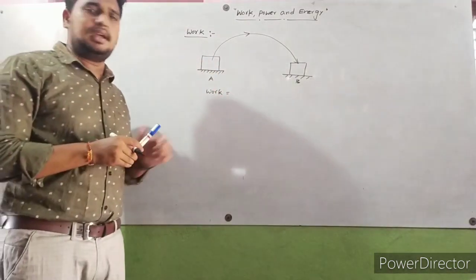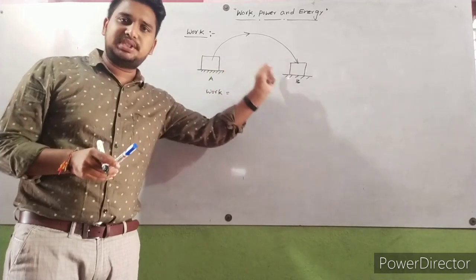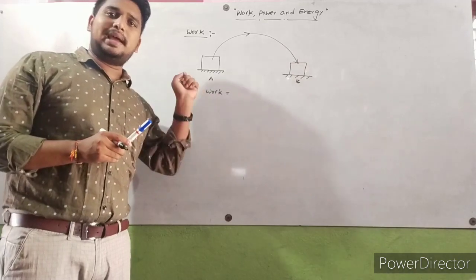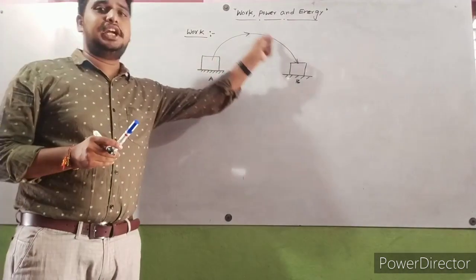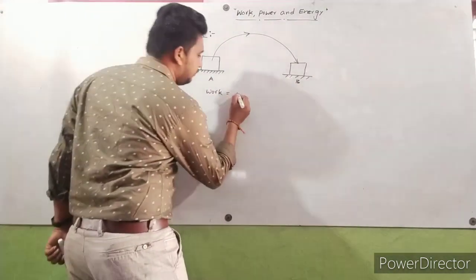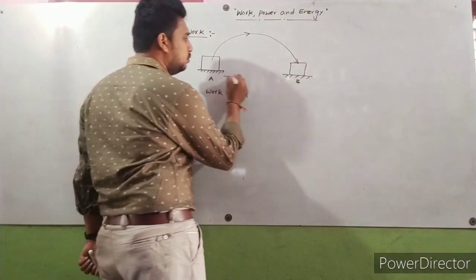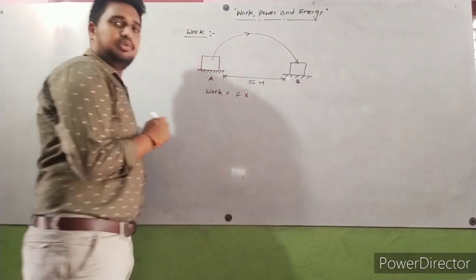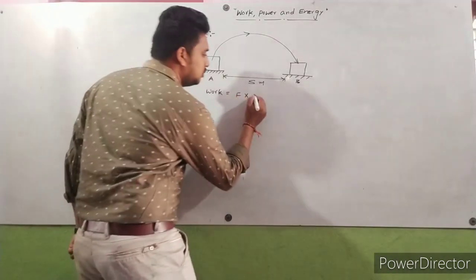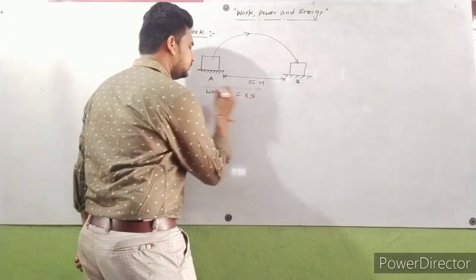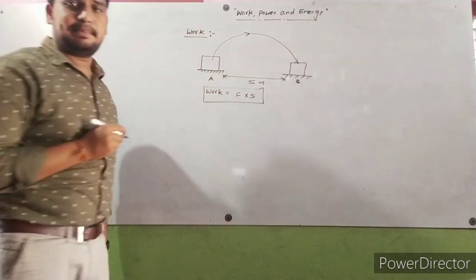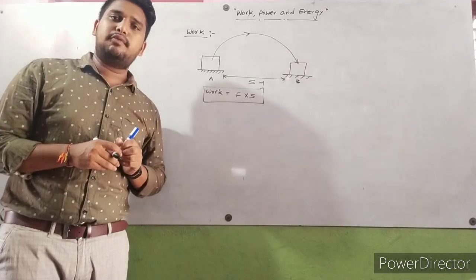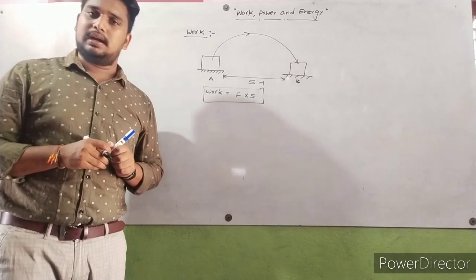How can we define it? Here the body moves from position A to position B. Definitely we apply some force, only then it is possible. We apply some force, then only it moves from position A to position B. That applied force into the displacement it moves from position A to position B, some displacement, I will consider as S. So work done is nothing but simply applied force into displacement. Applied force into displacement is called work done.